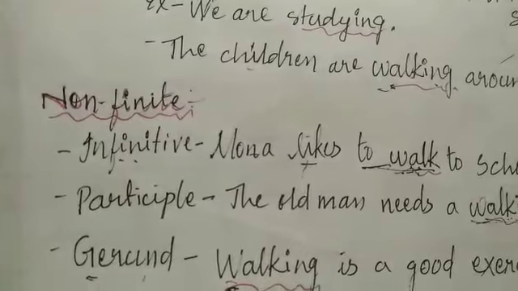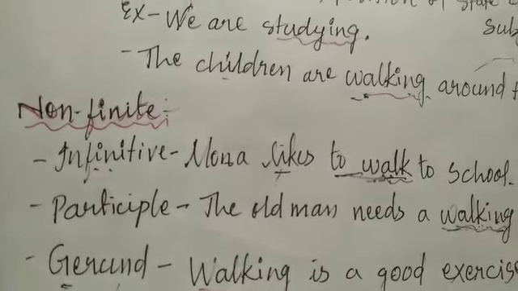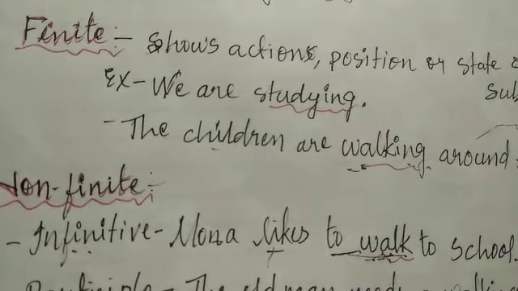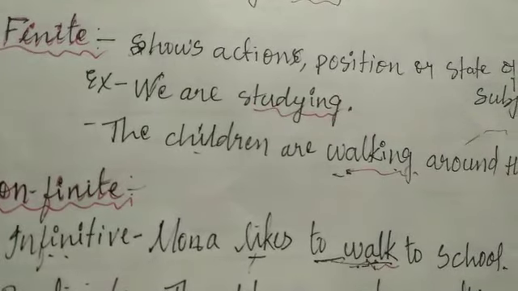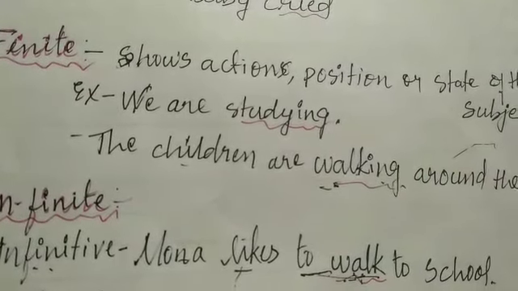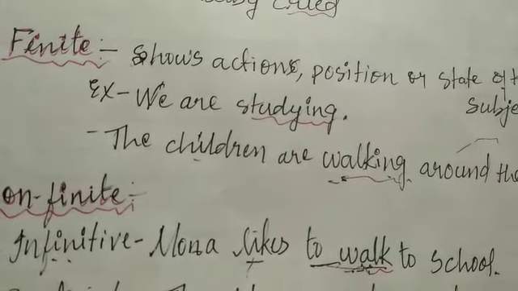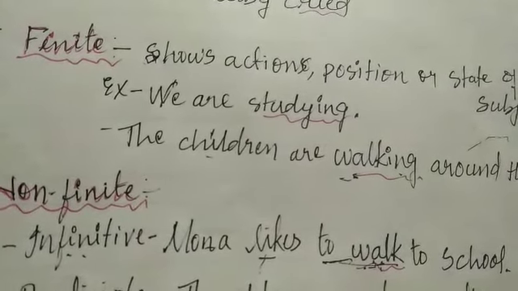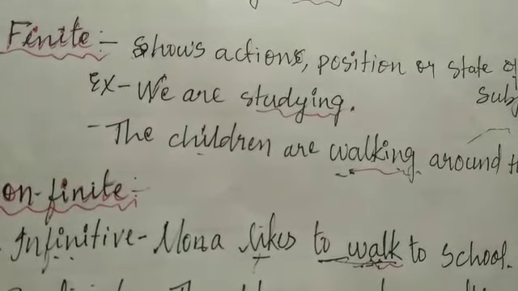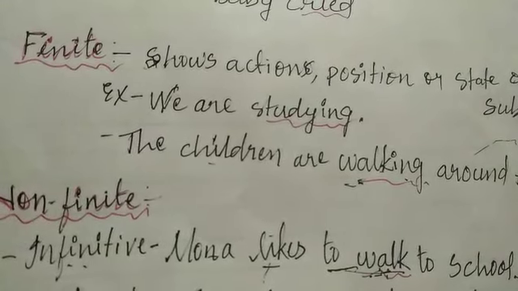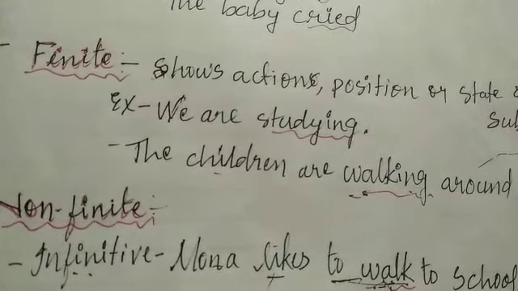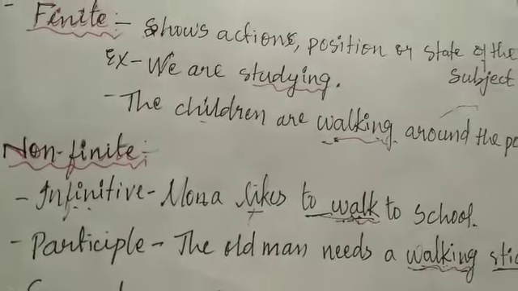Now let us see the non-finite verb. Non-finite verbs are three. They are infinitive, participle and gerund. Infinitive is basically to plus the root form of the verb. Let us look at the example. Mona likes to walk to school. Here, to walk is the infinitive. Basically, non-finite verbs add extra information to the subject. So, in this sentence, likes is the finite verb, but to walk is the non-finite verb. And that is infinitive.